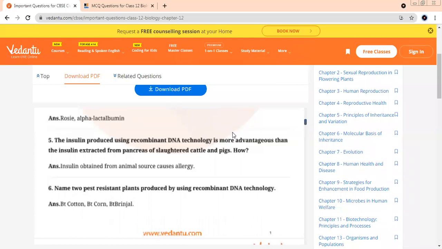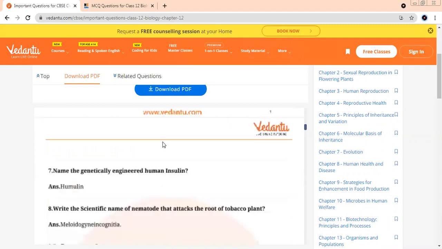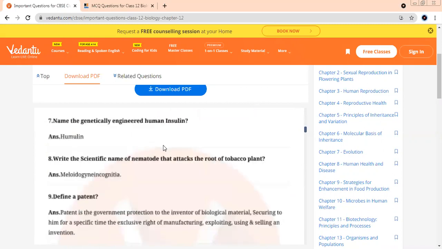Name two pest-resistant plants produced by using recombinant DNA technology. We have done this. Bt cotton, Flavr Savr tomato. Yes, very good. Name the genetically engineered human insulin. What is it? Humulin. Good. What is the scientific name of the nematode that attacks the roots of tobacco plant? Meloidogyne incognita.